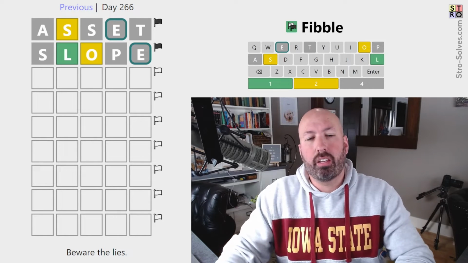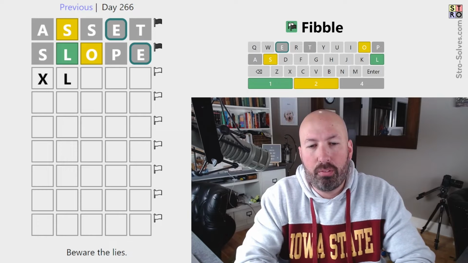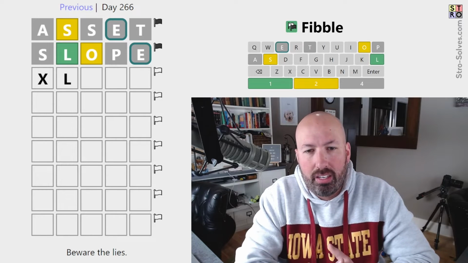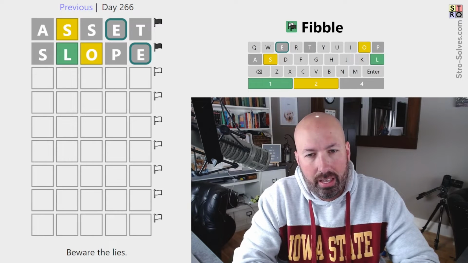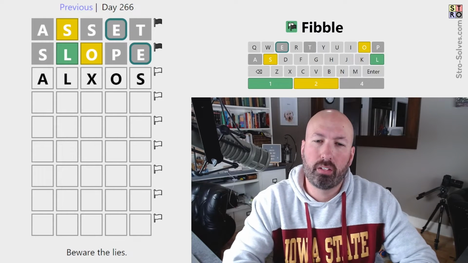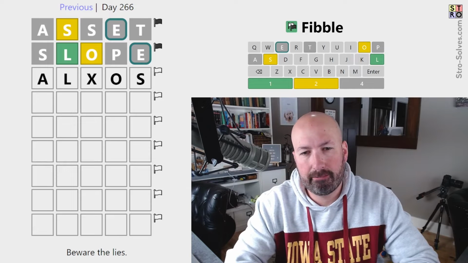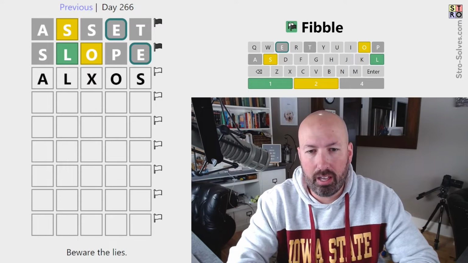So, interestingly, if this is a yellow S, what's gonna come before the L? It can't be an E, it could be the O, maybe, but it can't be an A. Could it be an A? It could be an A. It'd have to be like this. But it can't be altos, because we can't have the A and the T be lies.